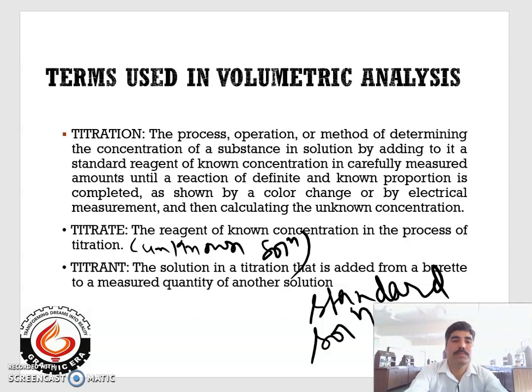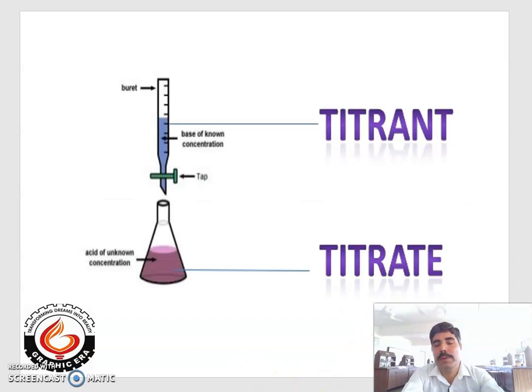Next is, see, this is the slide where we explain briefly. It is clearly represented that this is your titrant which we fill in the burette. Basically we use a 50 ml burette in our chemistry lab, and generally we always fill the standard solution in the burette.